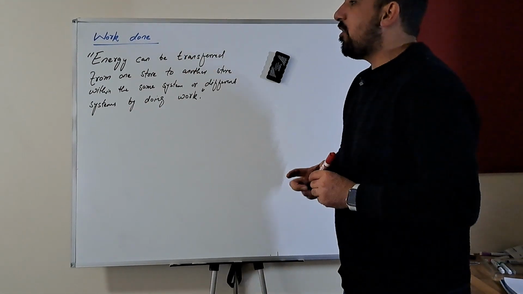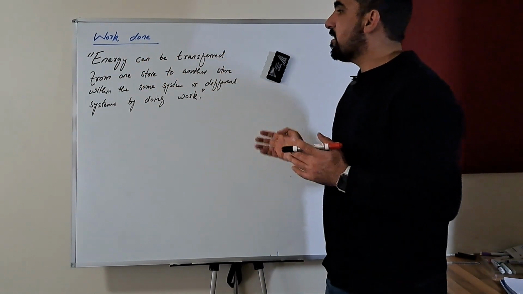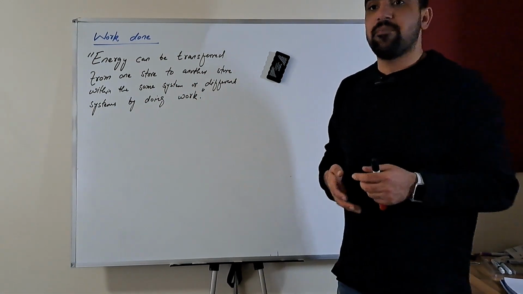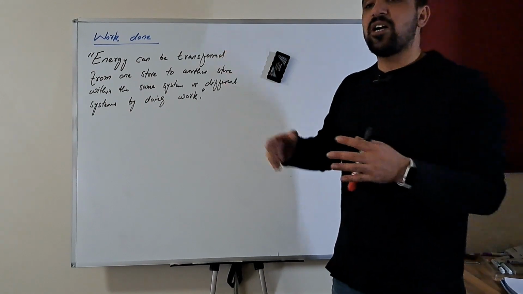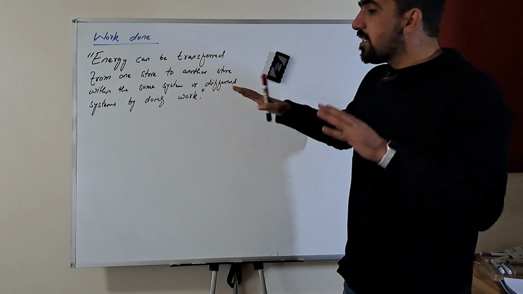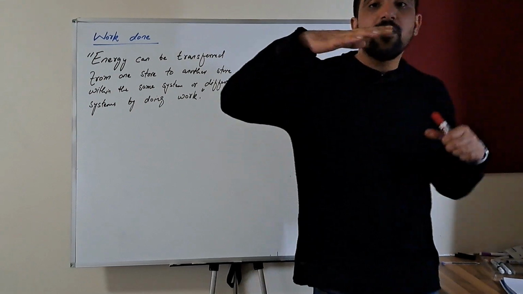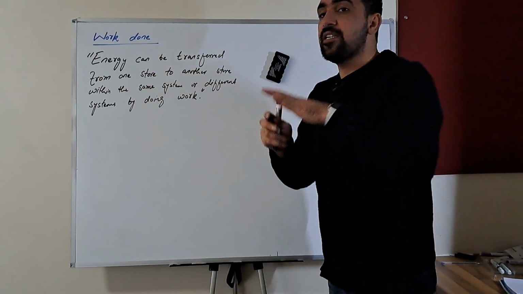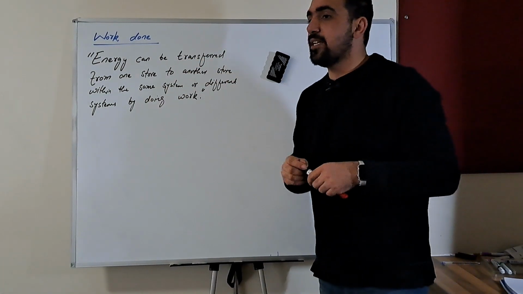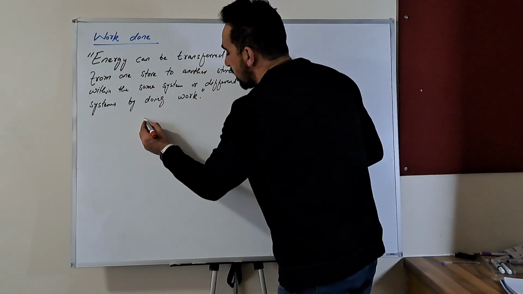So this is how we can define work. Energy can be transferred from one store to another store within the same system or different systems by doing work. Or it can be between the system and surroundings. If somebody is observing the surroundings, that becomes the system for them. Whenever there is work done, there will always be an expenditure of energy, in the sense that it will be transferred from one store to another. Again, you can look at one example where a car is moving.